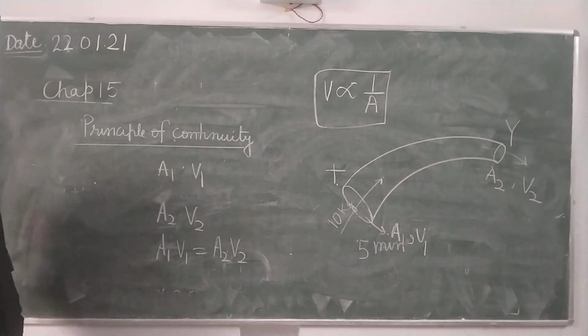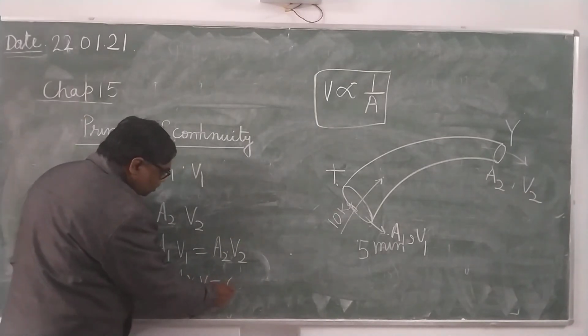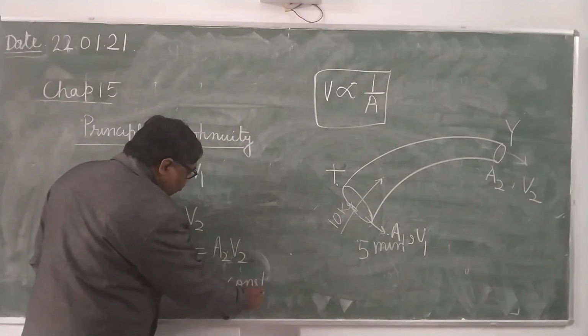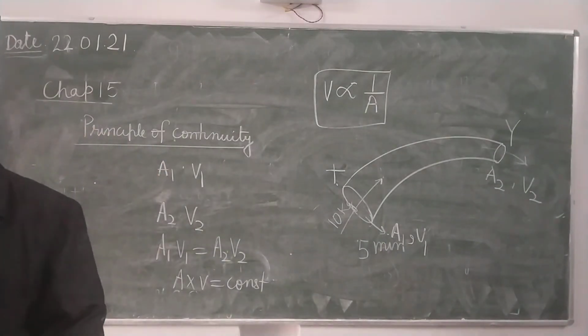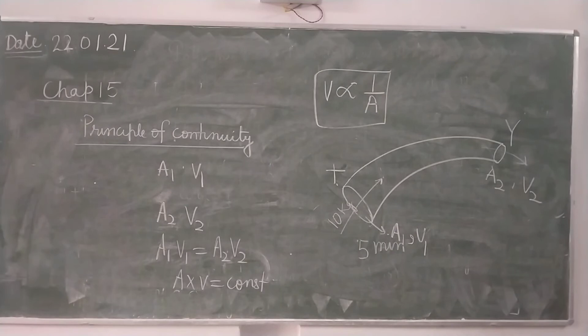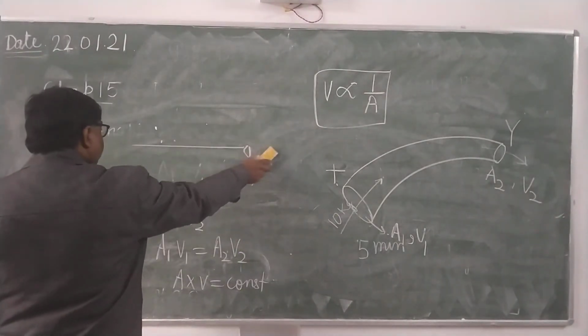A into V equals constant. Therefore, the smaller the area of cross section, the greater will be the flow of liquid.